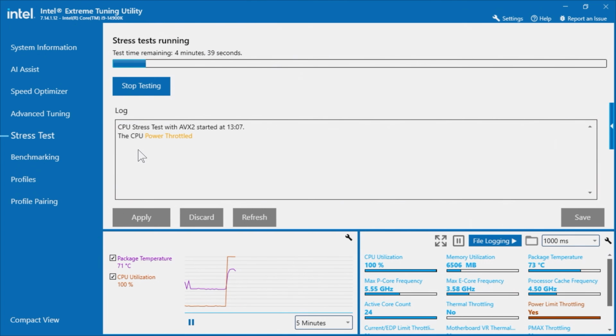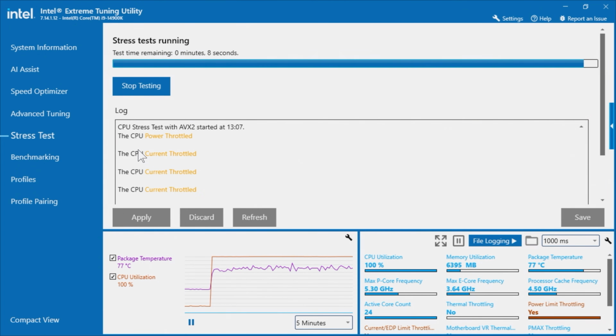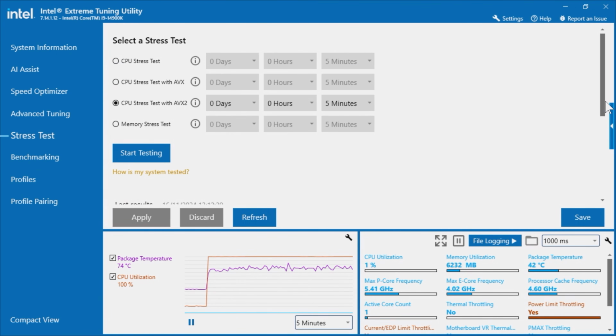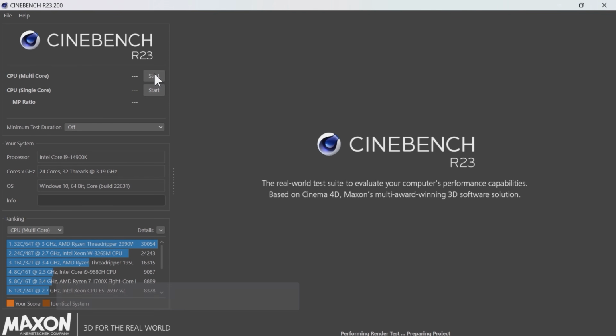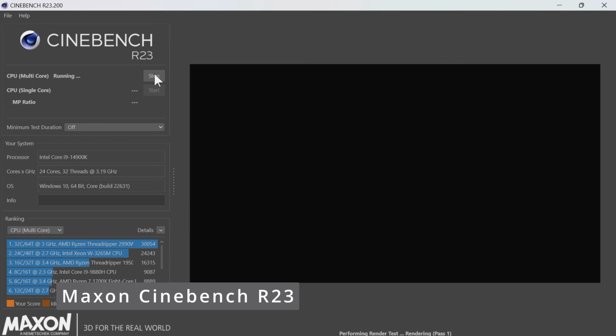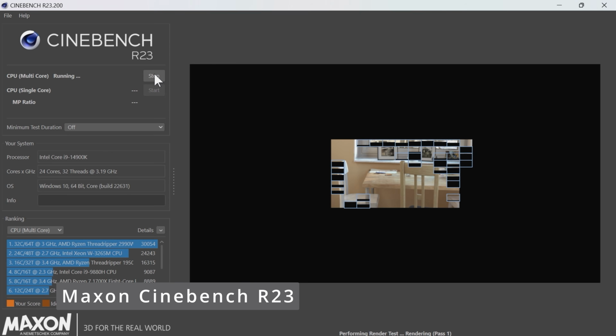So we're now into, once again, another stress test, and you can see this is an accelerated stress test once again. So you can see there's a number of current throttles during the course of that test, and those current throttles relate to the 253 and 253 long and short term power durations. Now the processor is obviously reaching a point where it's trying to boost. Every time it tries to boost, it's reaching a current throttle because it's simply not able to pass that. Now the stress test has passed on that basis on the undervolt, which is slightly higher.